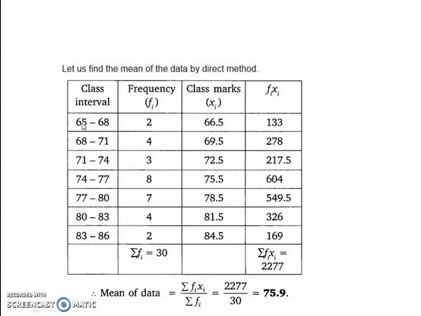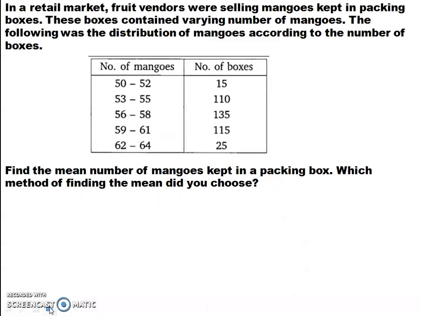See, 65, 68, 68, 71, 71, 74, 74, 77, etc. So you choose the class interval as how much? 3. 68 minus 65, 3.